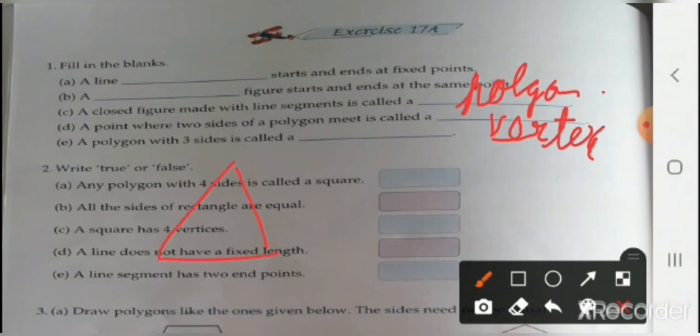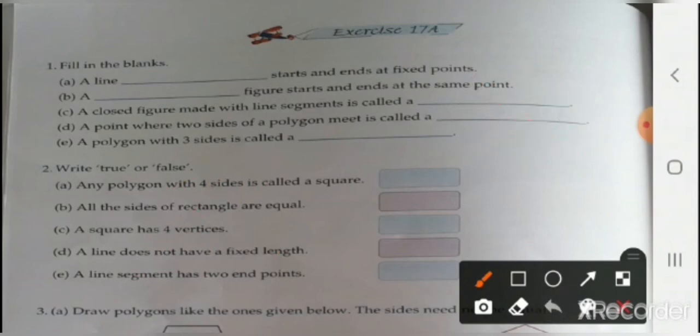For example, this is the triangle. So these are the vertices, where two sides meet. Understood? So here now next one, E.